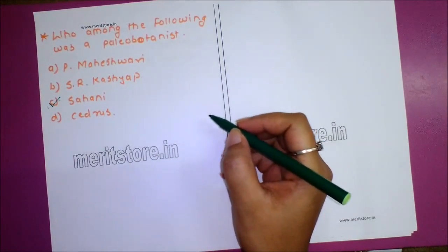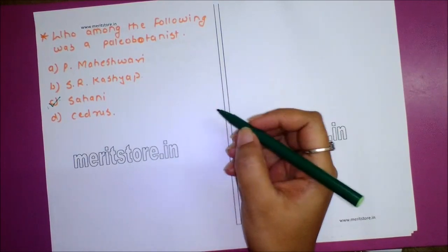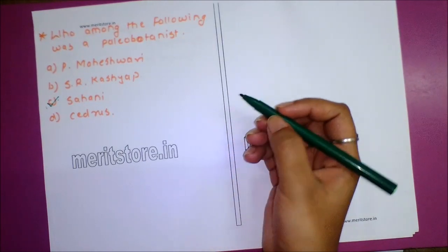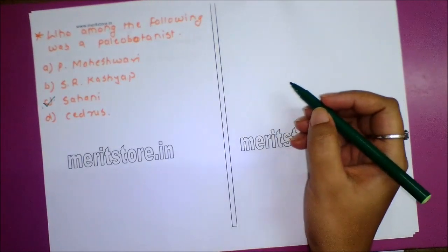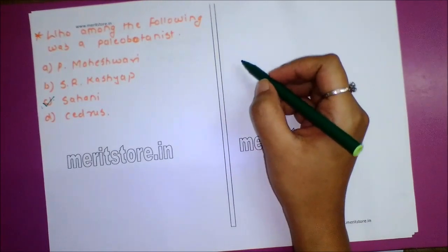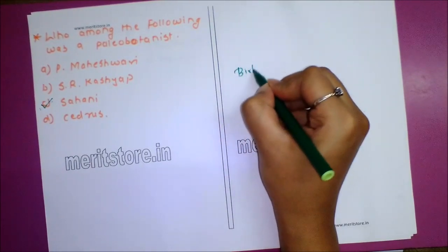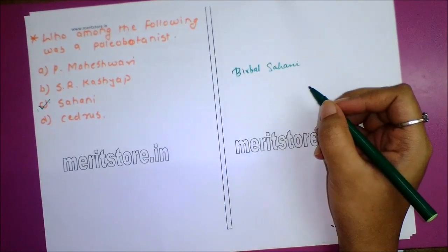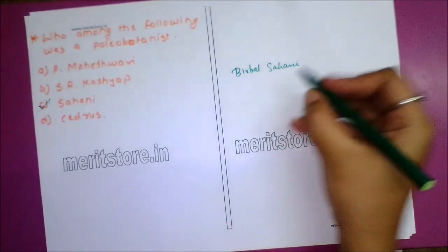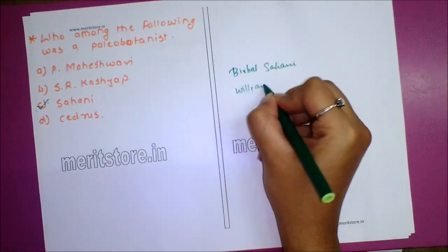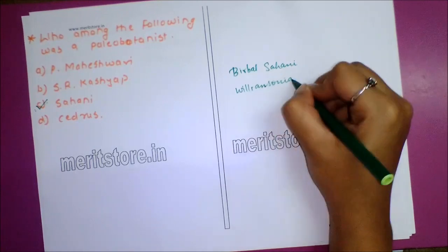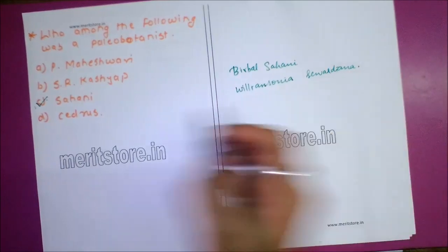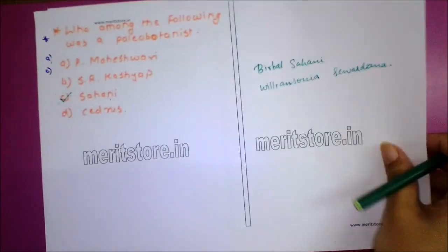Birbal Sahani was a famous Indian paleobotanist. He established the famous Birbal Sahani Institute of Paleobotany in Lucknow and described Wilsonia sewardiana. So answer is option C Sahani.